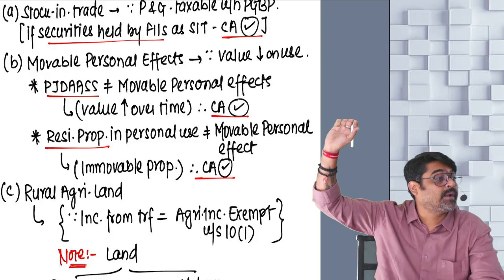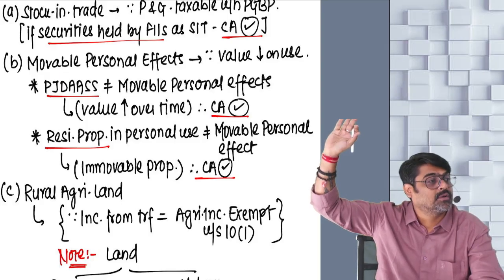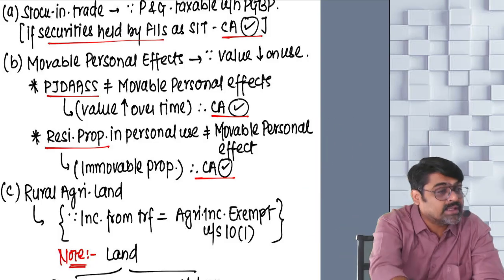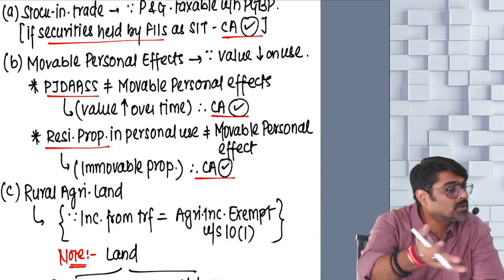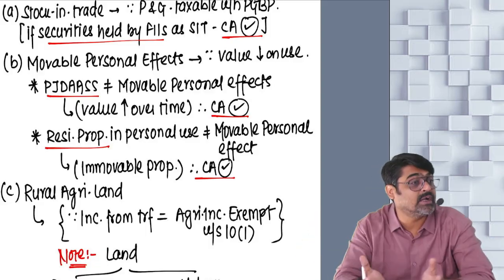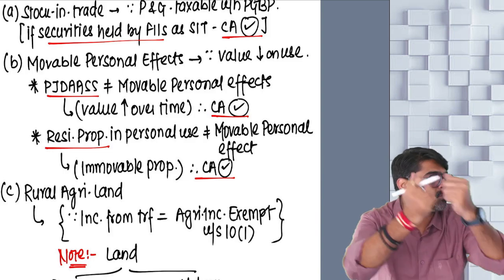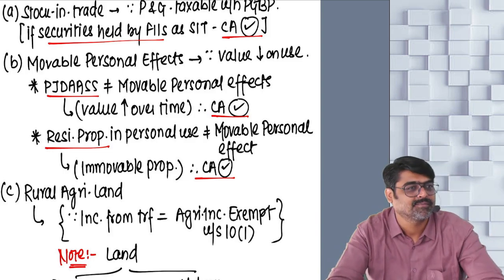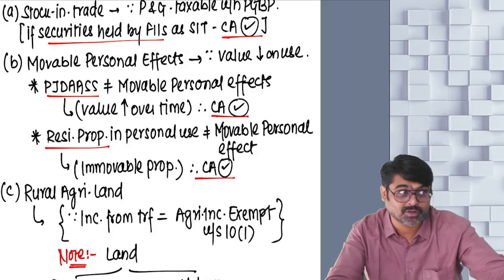A 100 years old painting of some famous painter, if you want to buy that painting right now, it will cost in crores. And somebody who has that painting will sell it for crores, will get crores of rupees of capital gain, and the government wants to charge tax on that. Hence, it is a capital asset, not a movable personal effect.